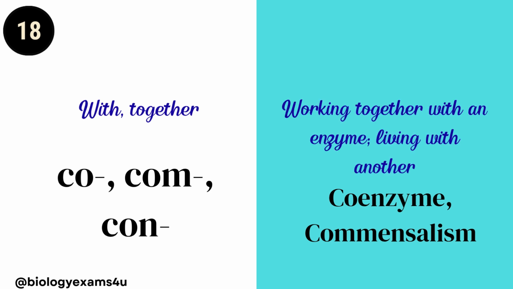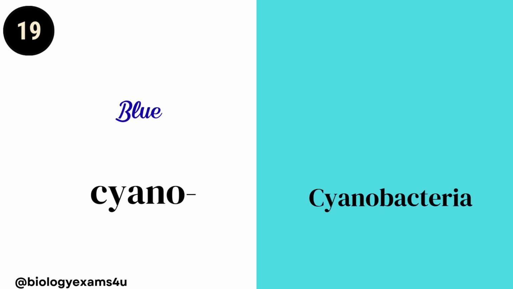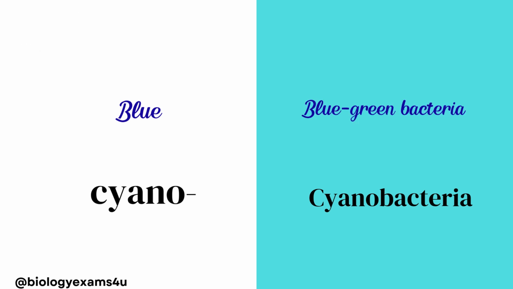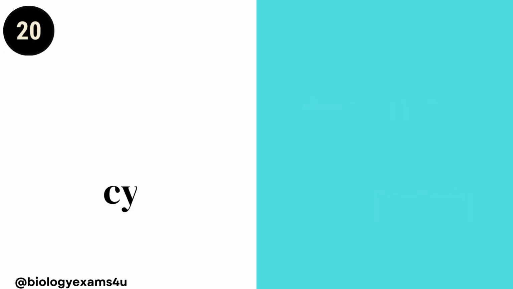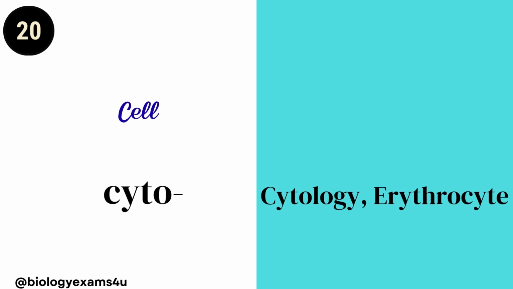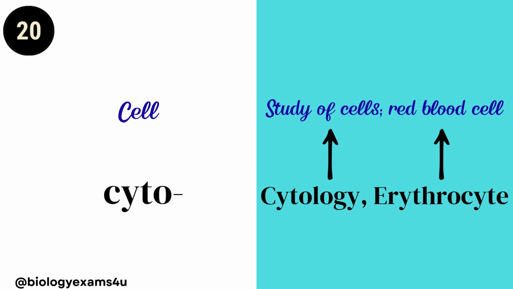Commensalism, living with another. Cyano means blue. Cyanobacteria, it is called blue-green bacteria. Cyto means cell. Cytology is a study of cells. Erythrocyte means red blood cells. Here, erythro means red.